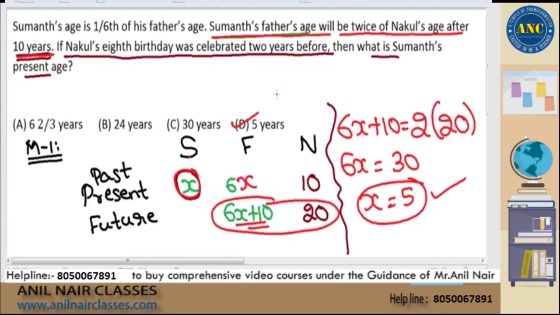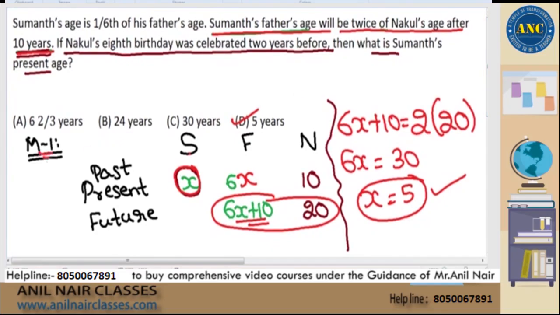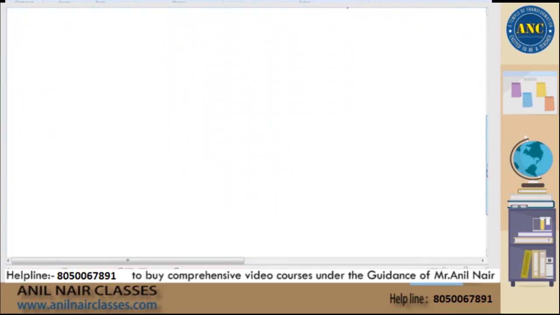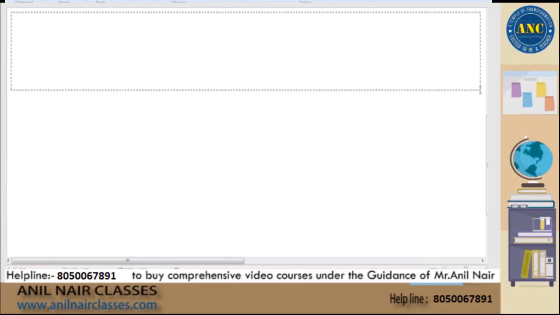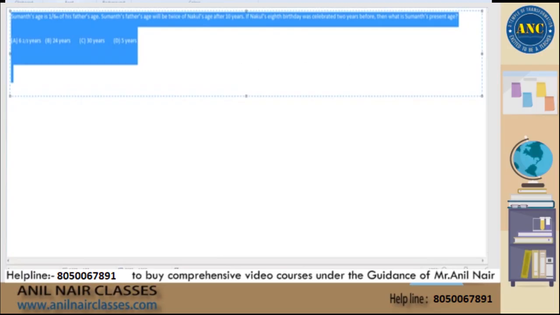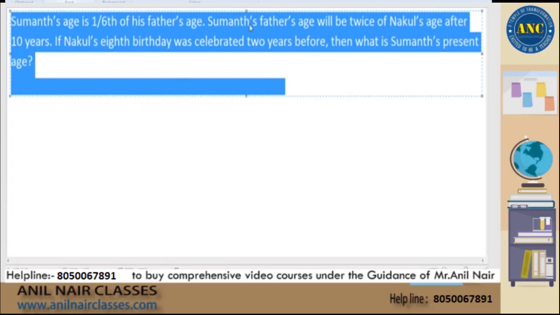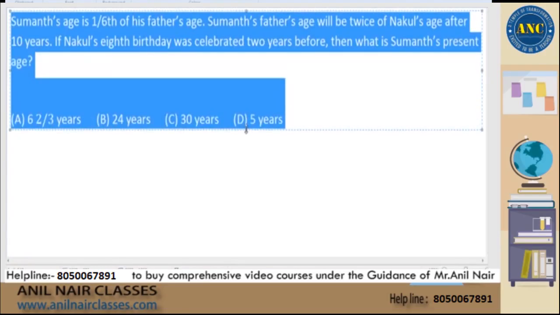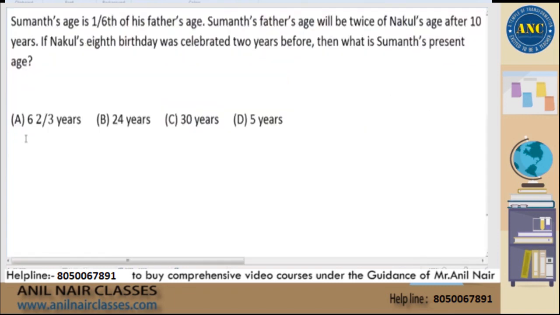Now listen to this carefully, sir. This is my method 1 using variable x. Suppose I want to solve this question without that method. Suppose, one more time I am drafting the question. I want to solve the question without that method. Now listen carefully, sir. Do not worry about the first method. Listen to the second method carefully, sir.